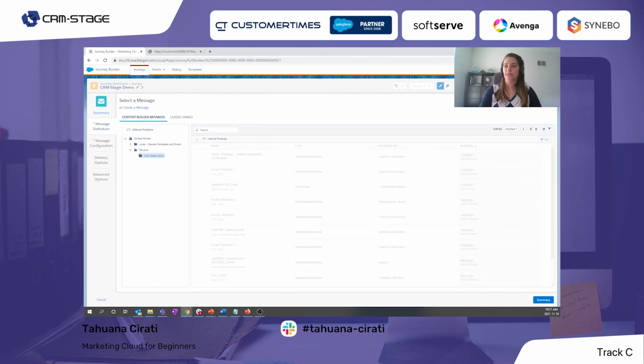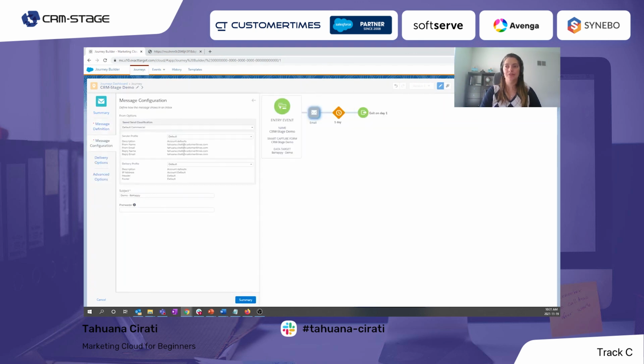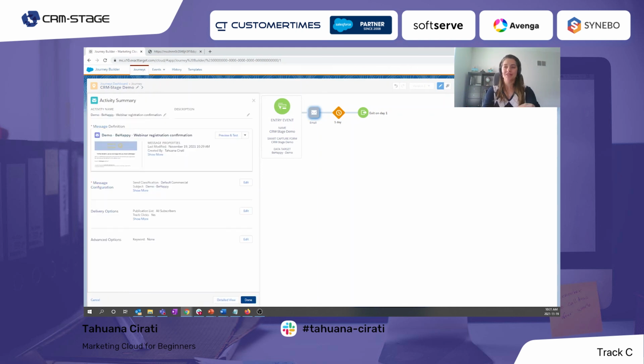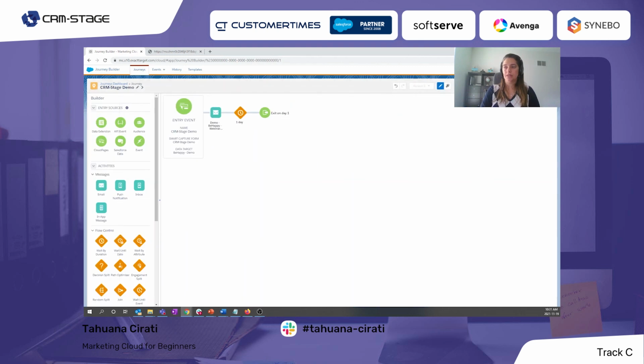So we can select the folder and select the email. Here in the message configuration, we can define the classification. If it's commercial or transactional, define this in the profile. So I will keep everything as is. We have some advanced options as well, like deliveries, but for us, the basic one is enough.